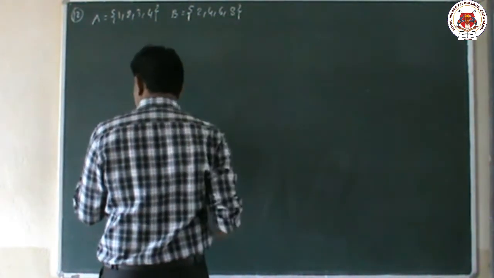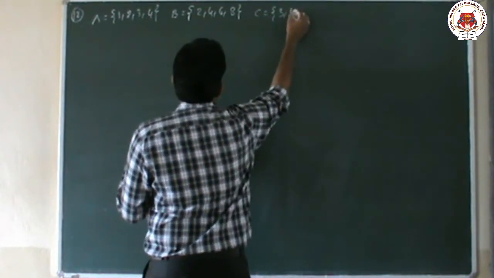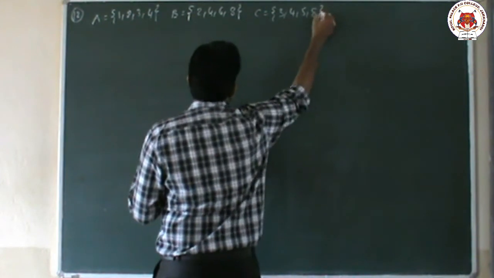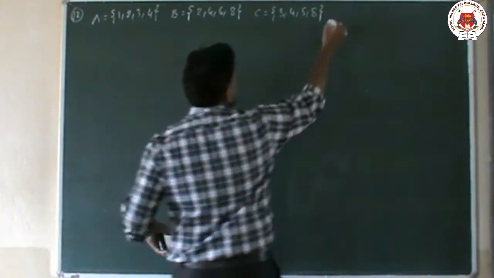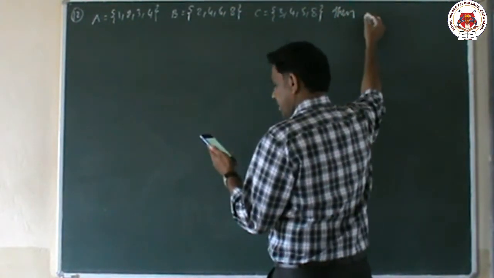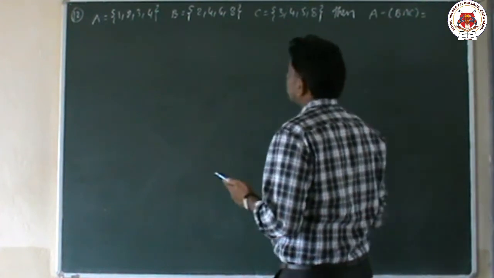Next, B = {2, 4, 6, 8}. Next, C = {3, 4, 5, 8}. So there are three sets in total. He is asking for A minus (B intersection C). This is the question, children.